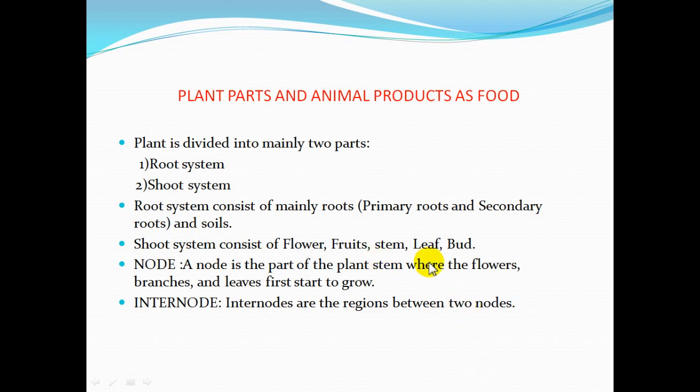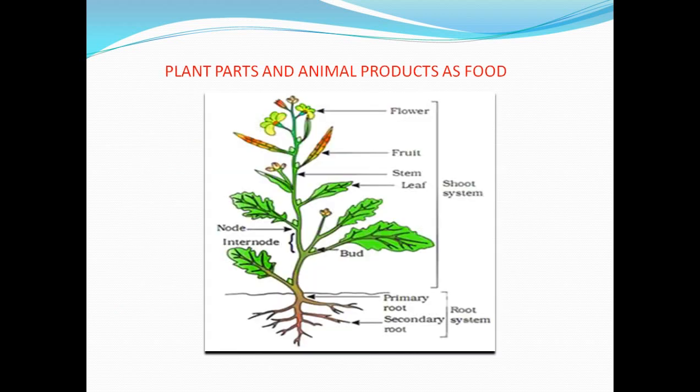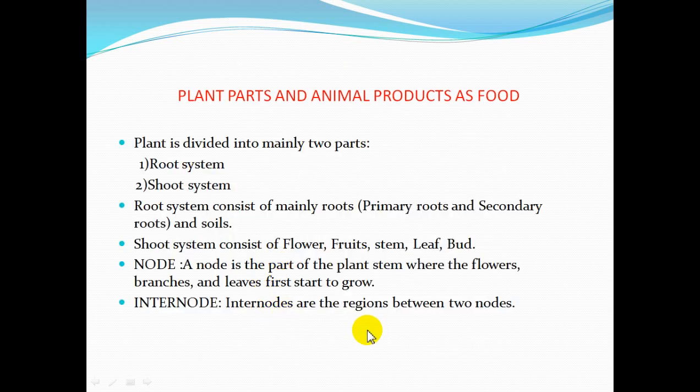A node is the part of the plant stem where the flowers, branches, and leaves first start to grow. That is, the node is the particular point of the stem from where a leaf, flower, or branch arises. Let's have a look here. From here a leaf arises, so this particular point is known as a node. And what is an internode? It is the distance between two nodes.